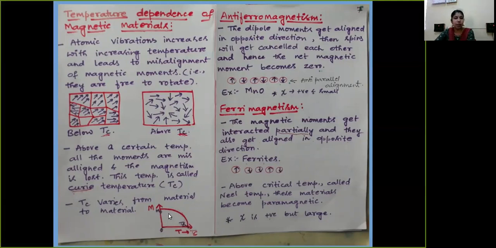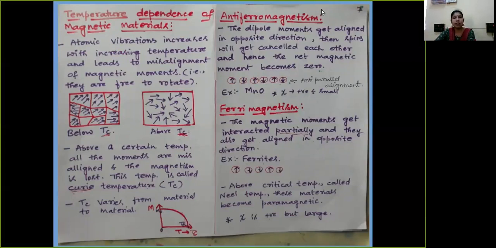If you plot a graph of magnetization versus temperature, when the temperature is equal to 0 the magnetization is almost at its maximum, and it starts decreasing as the temperature increases. When it reaches the Curie temperature, there is a sudden decrease in magnetization.